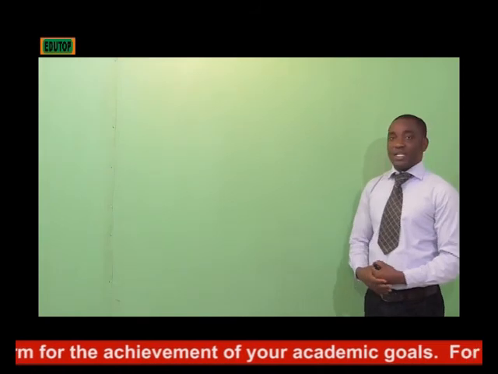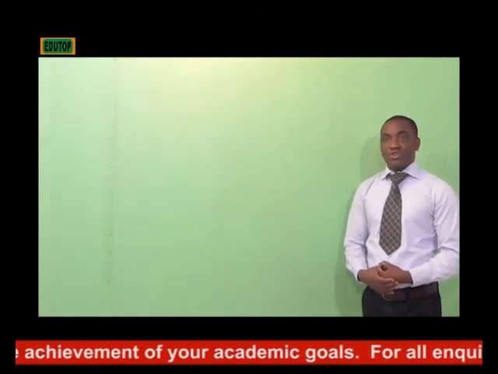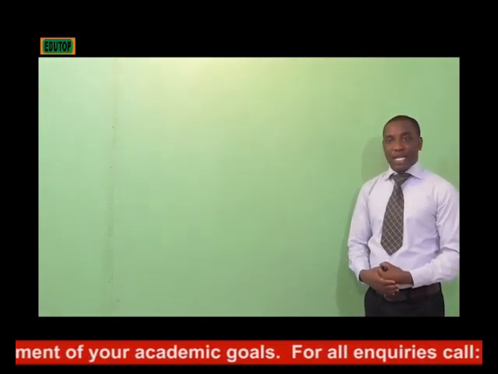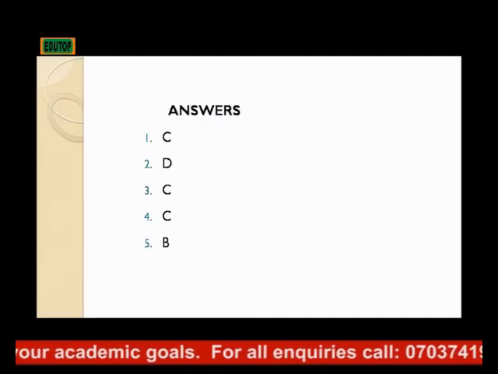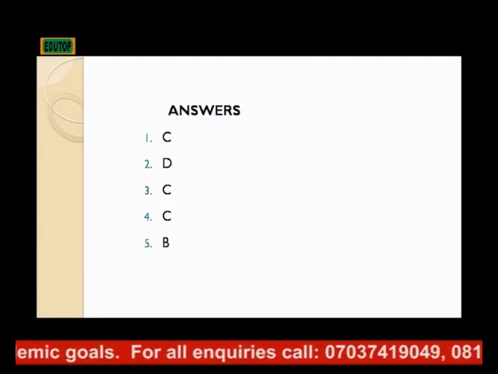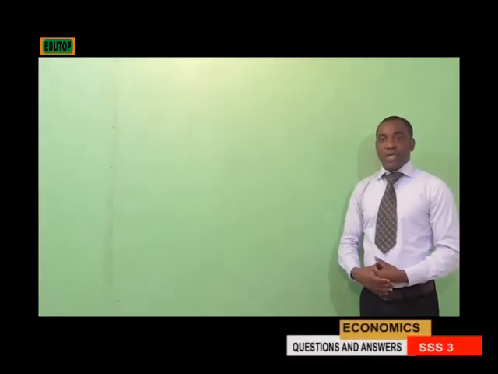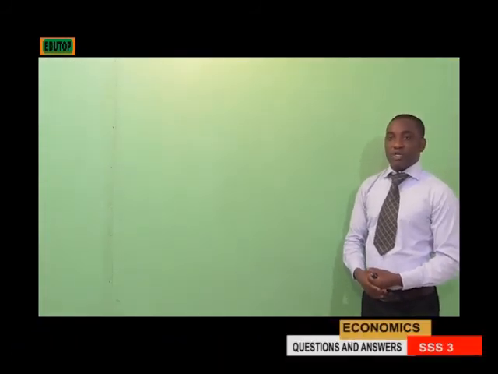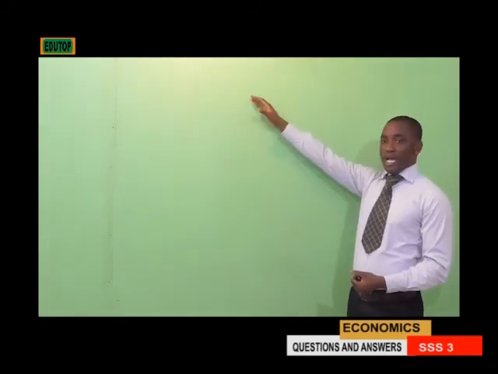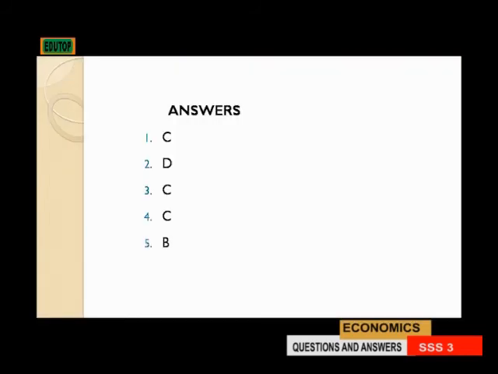The first question says another name for the International Bank for Reconstruction and Development, IBRD, is dash. The answer is World Bank, which is option C. That means number 1 is option C. Number 2, where is the headquarters of African Development Bank located? It is in Abidjan, that is option D. That is the correct answer.